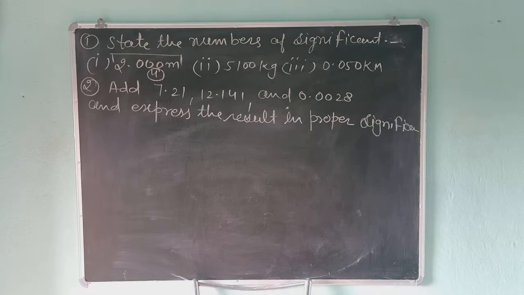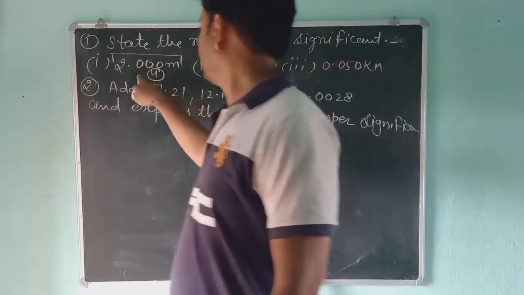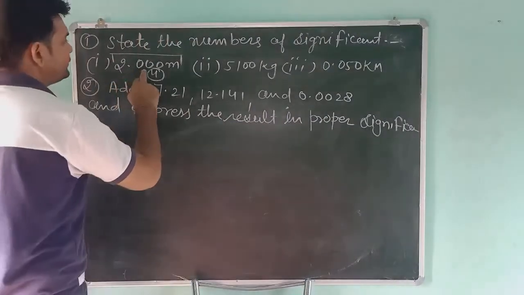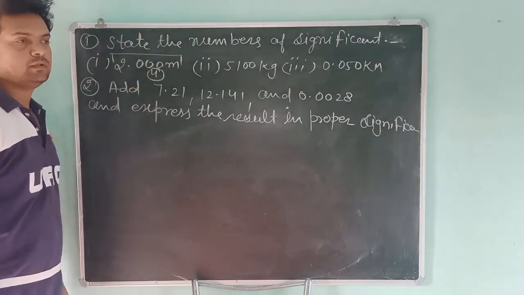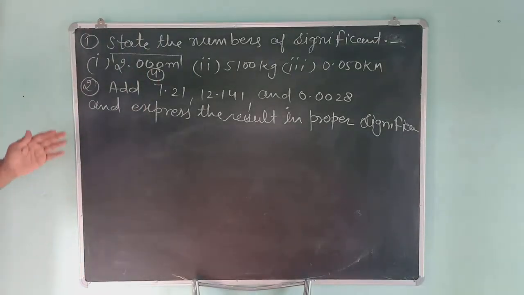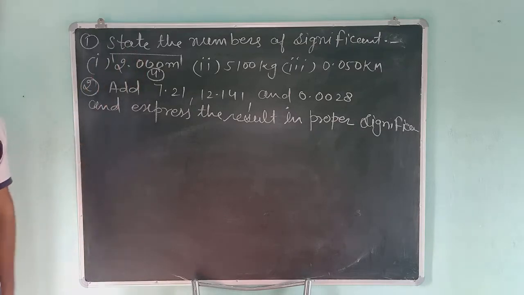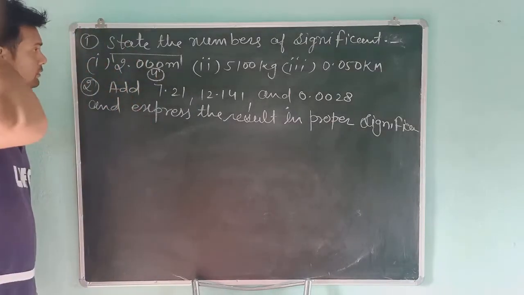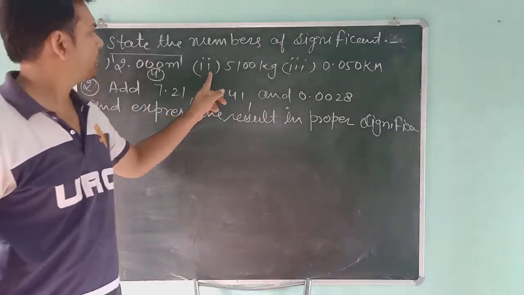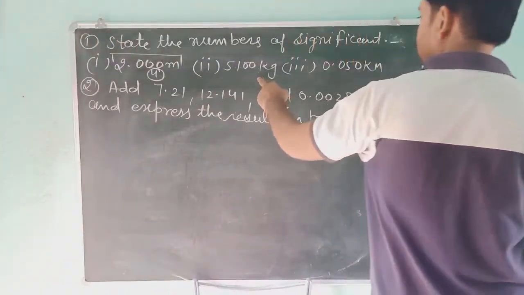Second, 5100. This is the rule: if you find zeros on the right side of a non-zero number, those are also significant figures. So in the second question, 5100, there are also 4 significant figures.